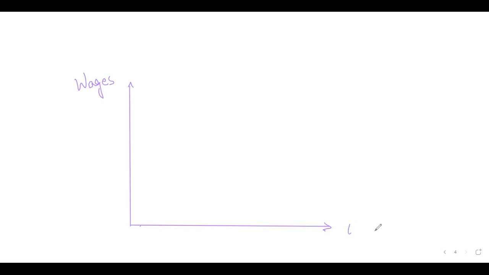Okay, now think about this. In this monopsony graph, you will first of all draw two curves.